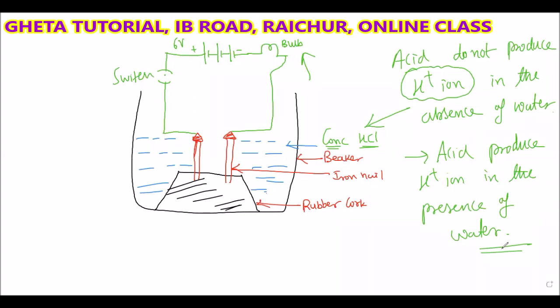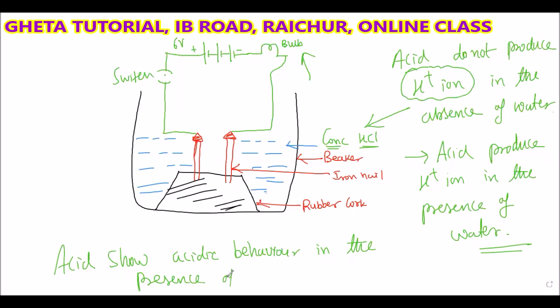That is what we can say, that acid will show its acidic behavior only in the presence of water. So I can write here: acid shows acidic behavior in the presence of water.